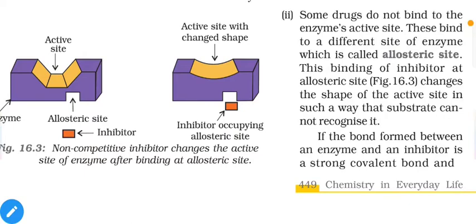So some drugs do not bind to the enzyme's active sites. These bind to a different site of the enzyme which is called the allosteric site, and this type of binding is mentioned in figure 16.3. As we can see, when the inhibitor is attached with the allosteric site, the shape of the active site is changed, and now our substrate cannot attach with it, and if it cannot attach, then no chemical reaction can be obtained. So that's how it will inhibit the reaction of enzyme.